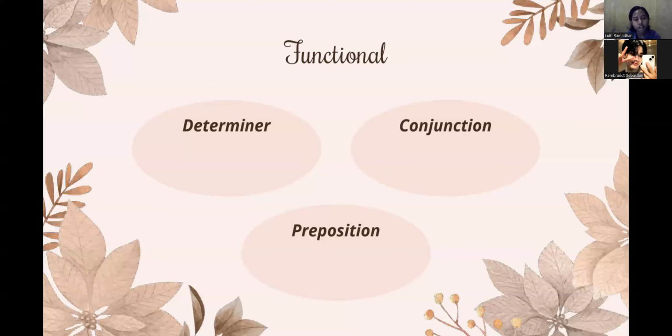The next is conjunction. Conjunctions serve to link words, phrases, or clauses, and head conjunction phrases, for instance, and, but, and or. The last is preposition.